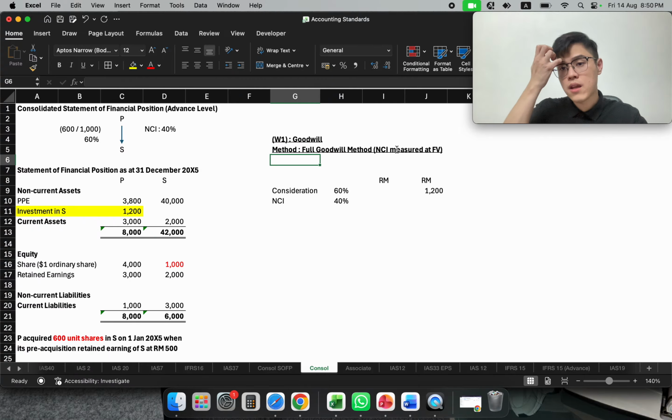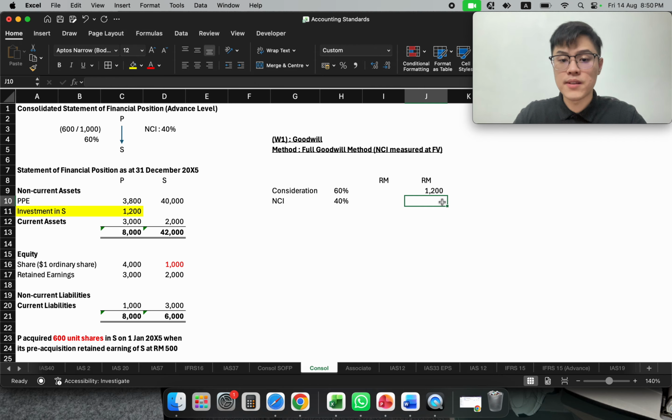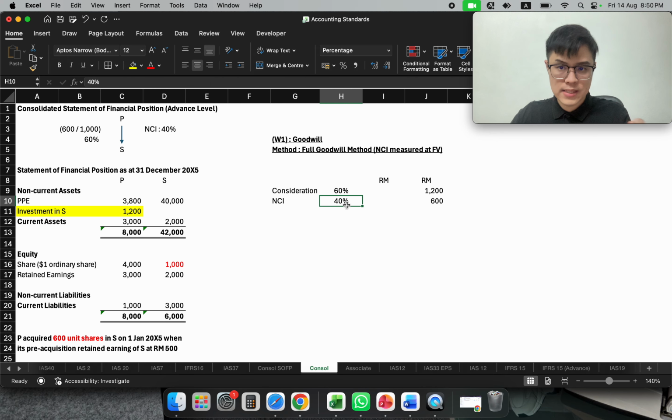Meaning to say, we are looking at the NCI at market value. The question will normally give it to you directly. For instance, I just assume the question said this 40% represents 600. So this is given by the question. Meaning to say, the 40% of the shares held by NCI is currently measured at 600.